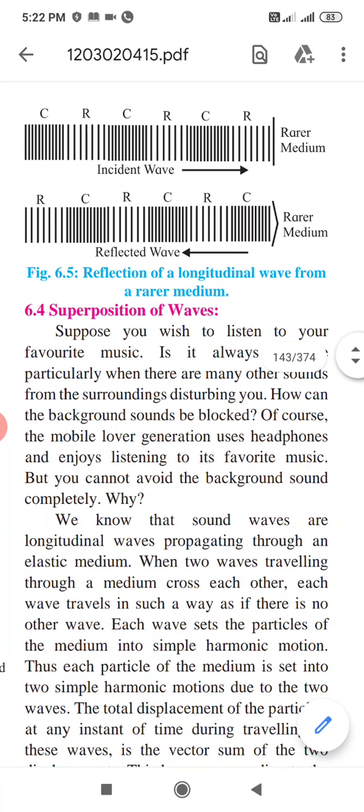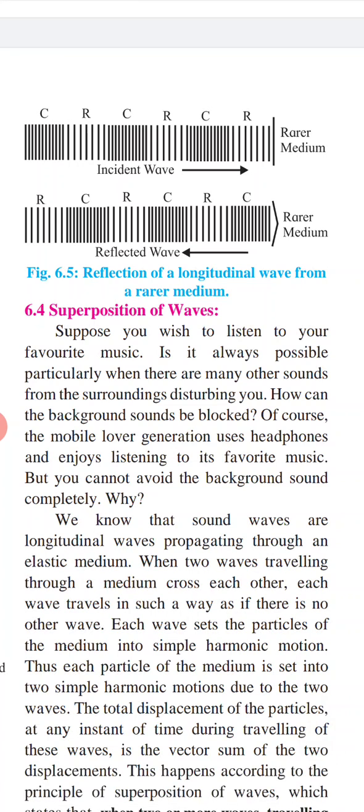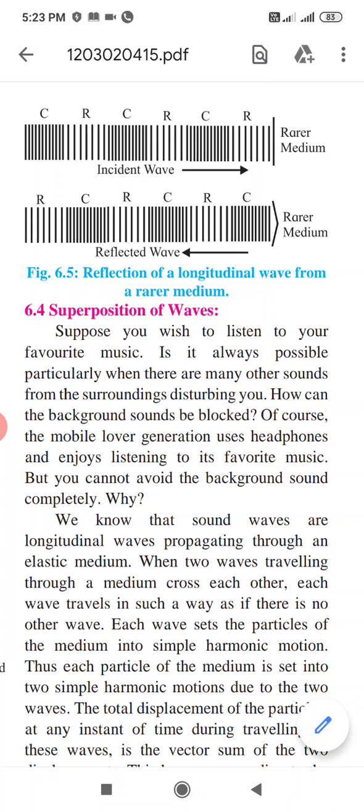So when compression reaches a rarer medium from a denser medium, it pushes the particles of the rarer medium. Due to this, particles of the rarer medium get compressed and move forward and rarefaction is left behind. Thus a compression is reflected as rarefaction. Similarly, rarefaction gets reflected as compression. So that is a phase change by pi.